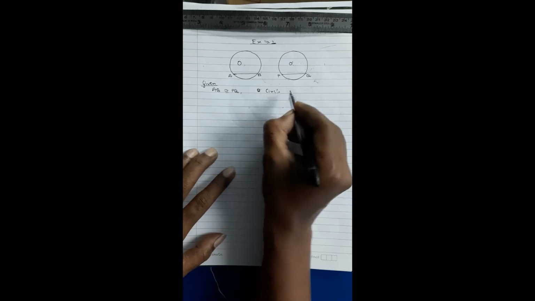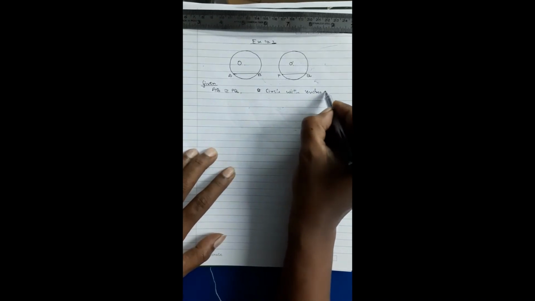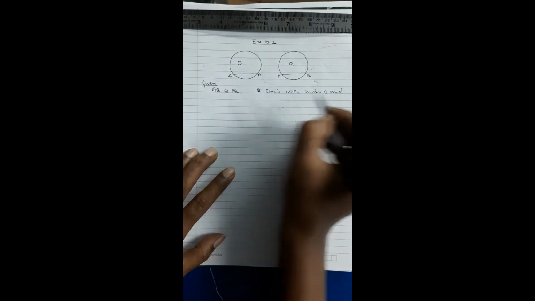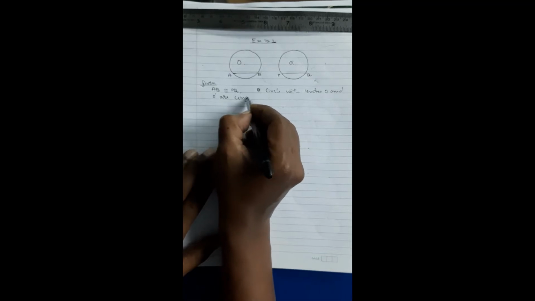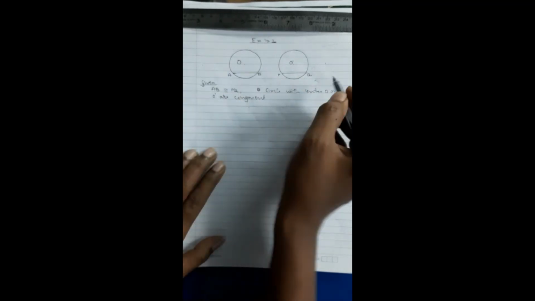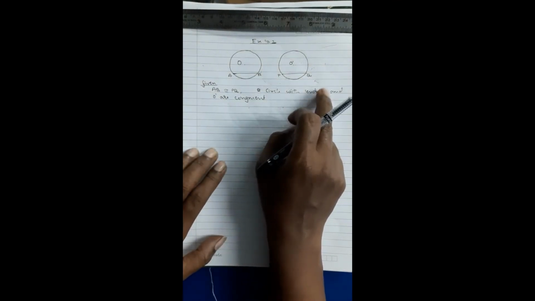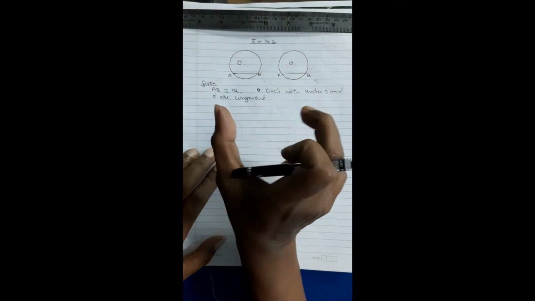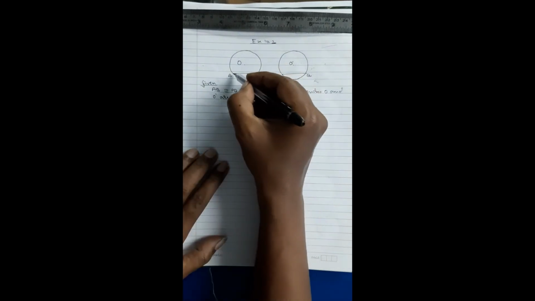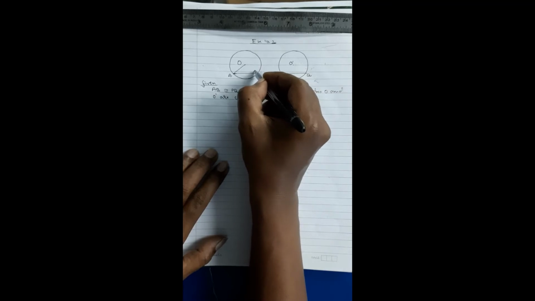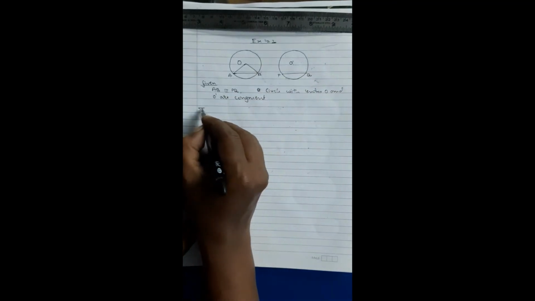Circles with centers O and O dash are congruent. These two circles are congruent. They are telling us to prove that equal chords of a congruent circle, AB and PQ, subtend equal angles. Now here this is the angle which is subtended from here to here, right? So AOB is an angle, and we have to prove this.